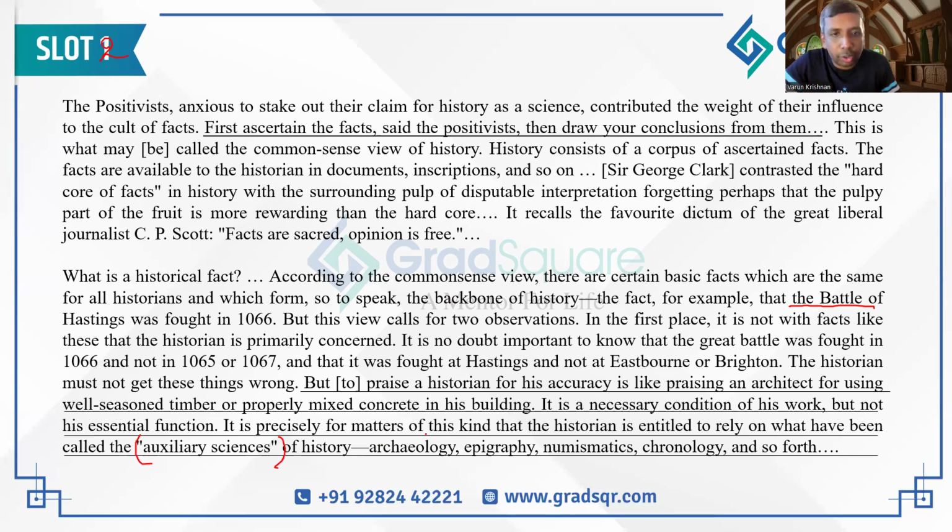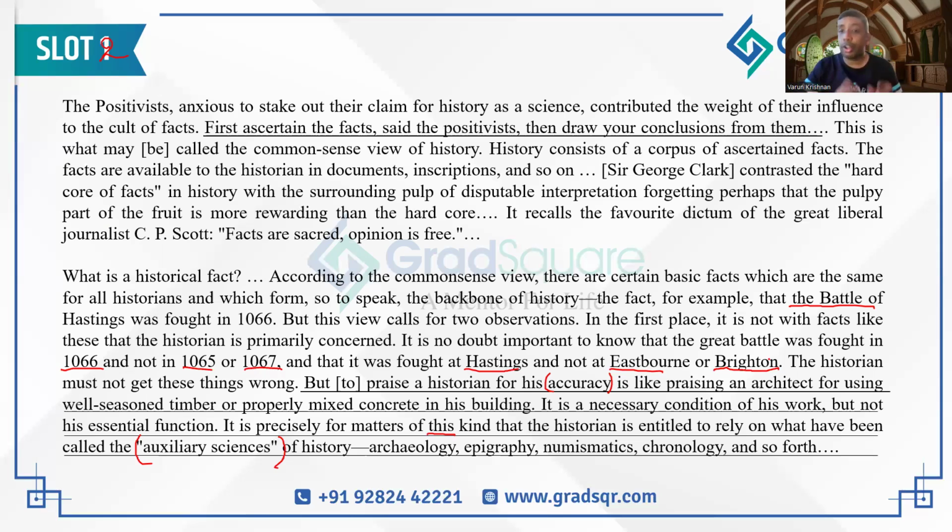Precisely for matters of this kind. This kind is which kind? The kind which he has already mentioned before. What kind is he talking about? He's talking about accuracy, or details like it was fought in 1066 and not 65 or 67, that it was fought in Hastings and not at Eastbourne or Brighton. For things like these, historians are entitled to rely on auxiliary sciences like archaeology, epigraphy, numismatics, and chronology.